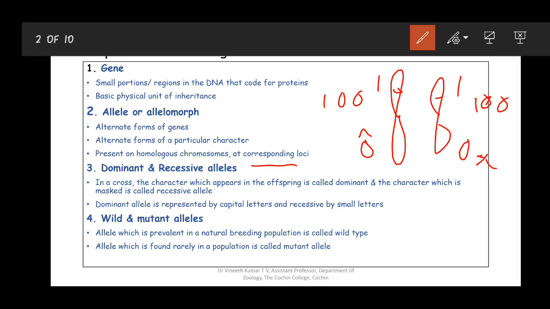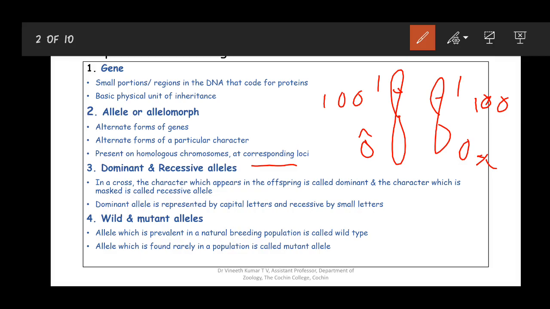And alternate form means hair color is the gene, and the alternate forms may be the different colors that may be expressed from the gene. That means the hair may have different shades, from black, it might be brown, it might have shades of other colors, or it might be white, etc. So those are the alternate forms of a particular gene.